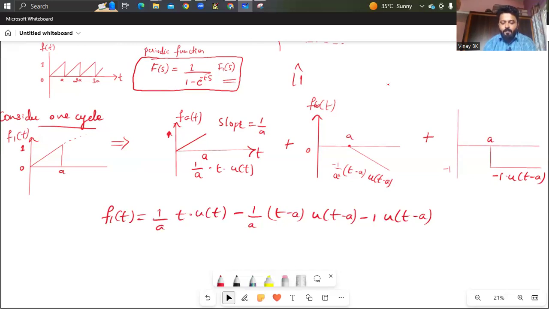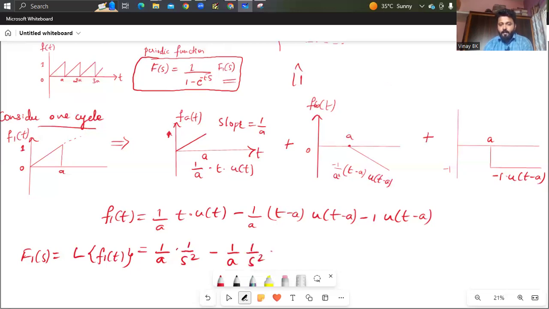So you get the Laplace transformation of t with respect to u of t, that is 1 by a, the slope, into 1 by s square. That is the Laplace transformation of f1 of t, it is nothing but f1 of s, equals 1 by a into 1 by s square, minus 1 by a, as it is the Laplace transformation of a ramp function, so 1 by s square into e to the power minus sa, minus the unit function 1 by s into e to the power minus sa.